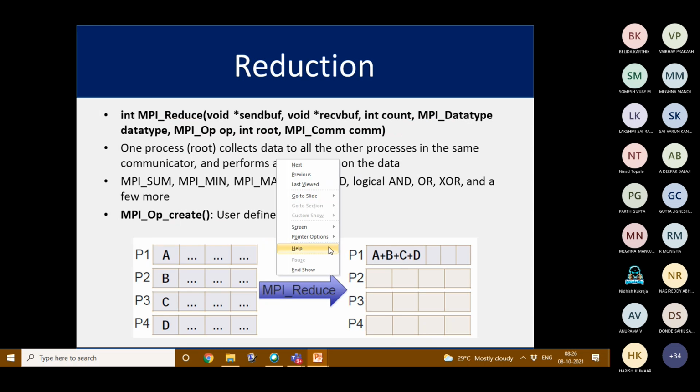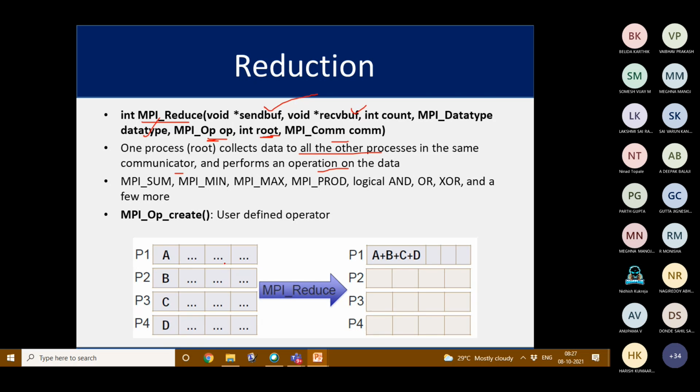So the function for reduction is MPI_Reduce: send buffer, receive buffer, count, MPI data type, and what is the operation, then a root, then the MPI communicator. So here one process collects data from all the other processes in the same communicator and performs the operation on the data. If I have 4 processes, P1, P2, P3, P4, in each process we have some data.